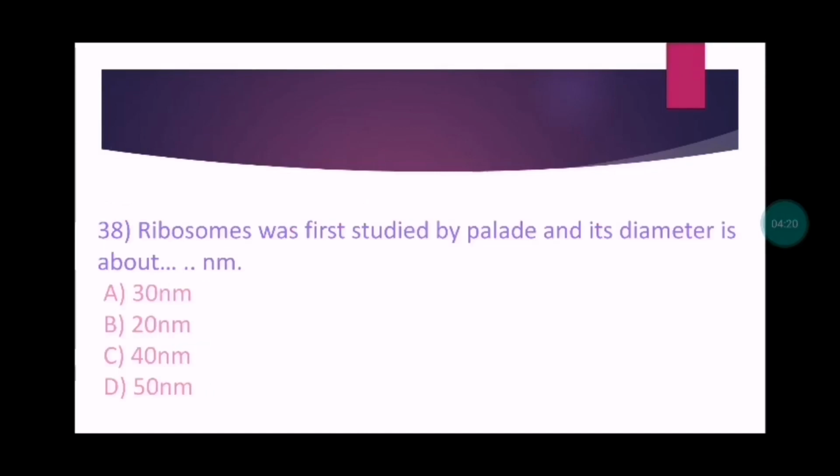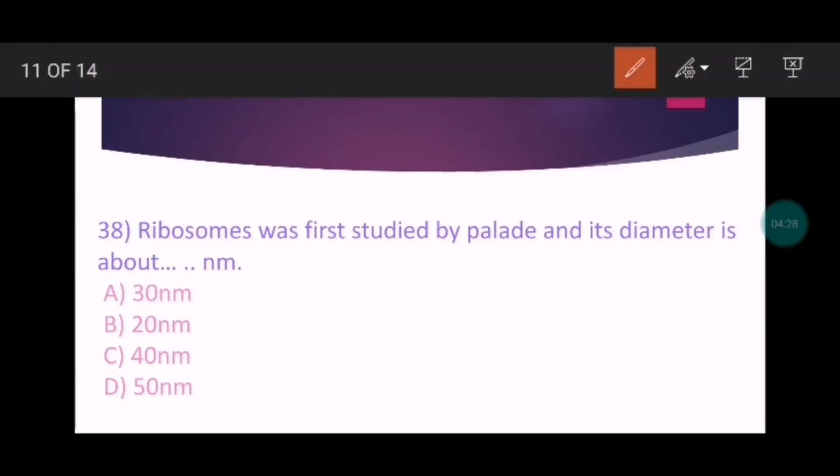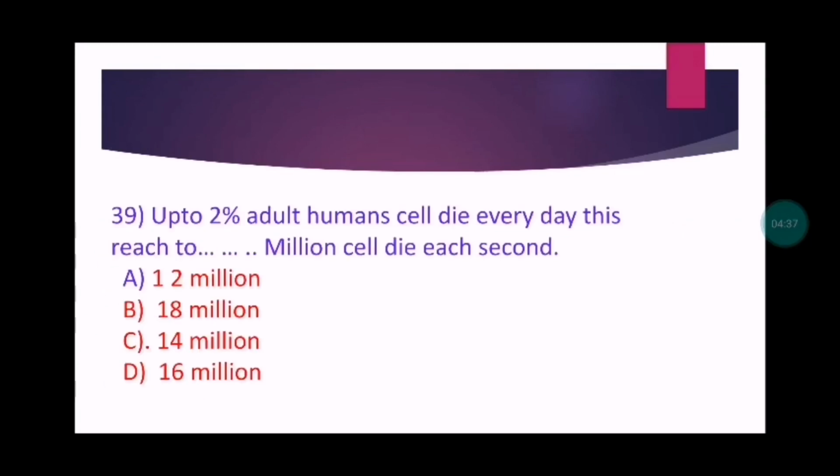Ribosomes were first studied by Palade and its diameter is about 10 nanometer, 30 nanometer, 20 nanometer, 40 nanometer, 50 nanometer. The right option is B, 20 nanometer. Let's move to next one.